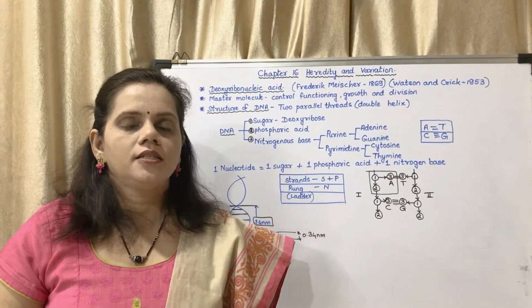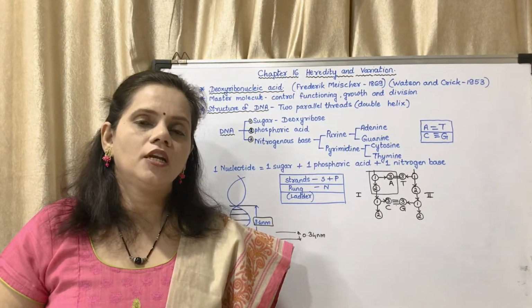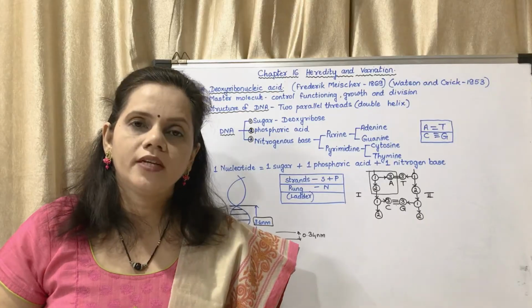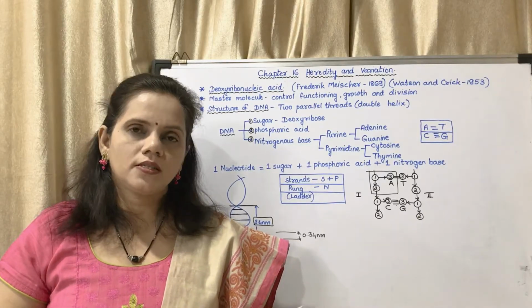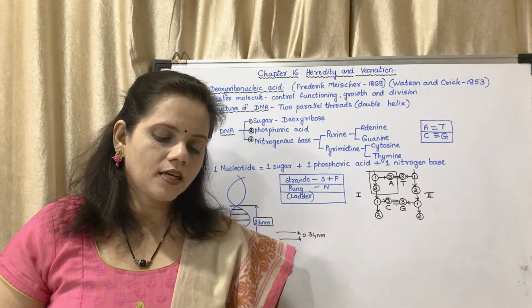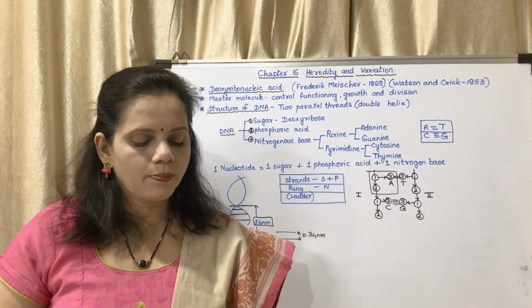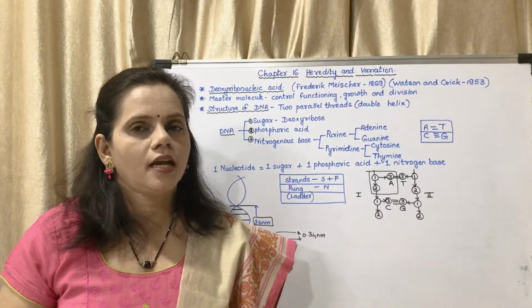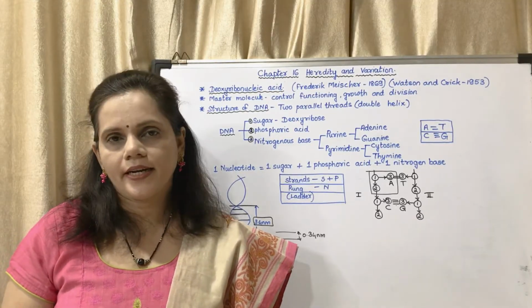You may mark, genes are considered to be the functional units of heredity. From where you will write, genes control the structure and function of the cells and of the body. Also, they transmit hereditary characteristics from parents to offspring. Hence, they are called the functional units of heredity.